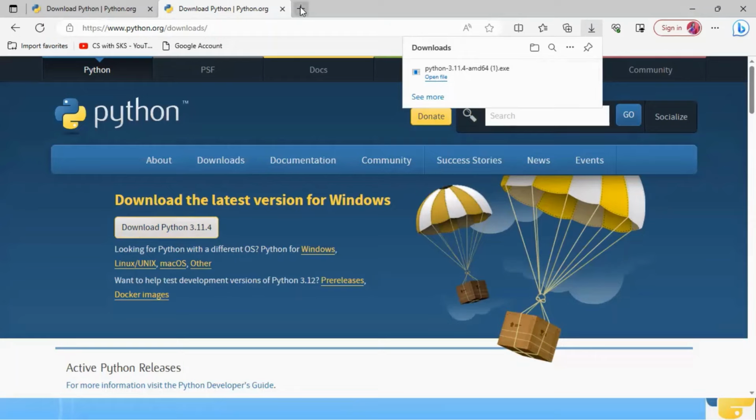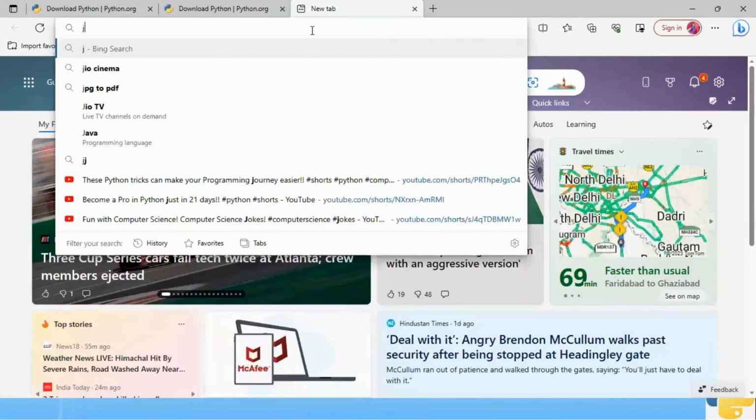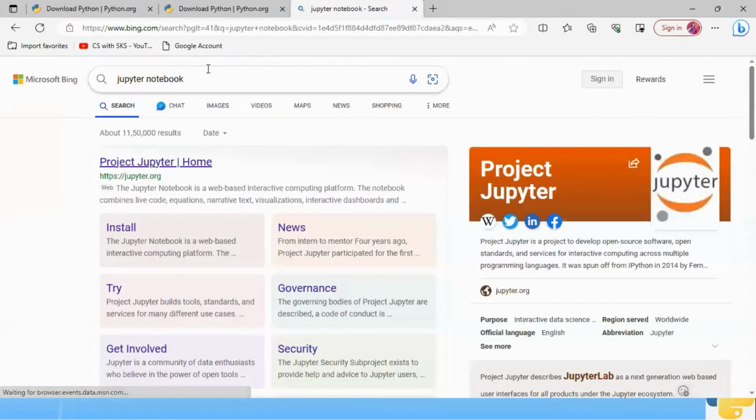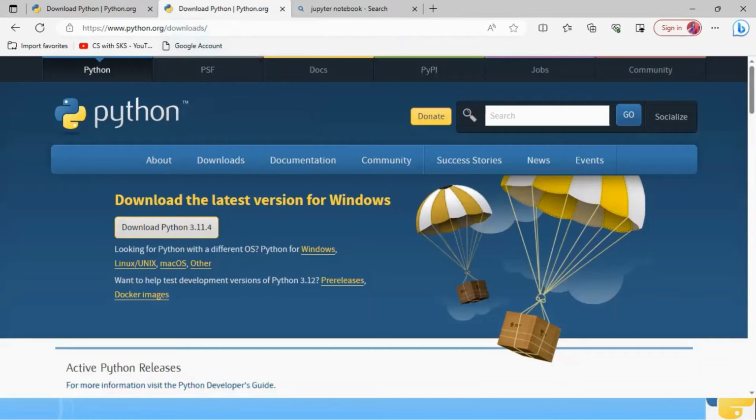Similarly, if you want to install using Jupyter or PyCharm, you just go to their website and you can just download them free of cost. However, I am not installing it. I have it already on my system. Now, the current version of Python that is available is 3.11.4.